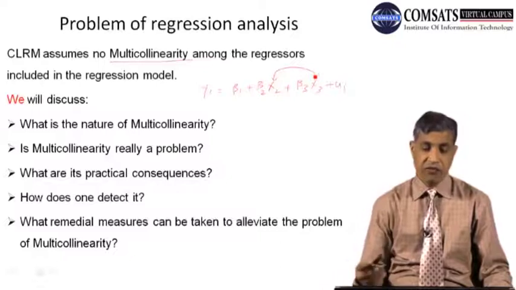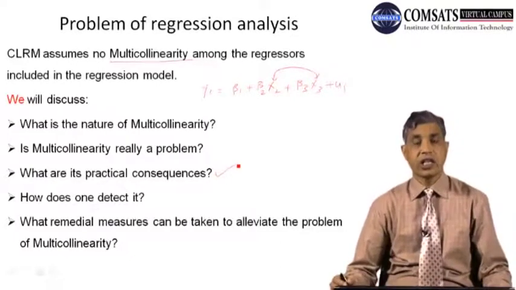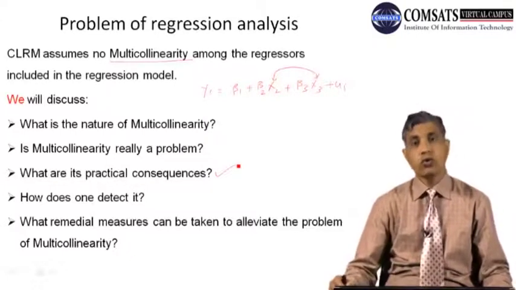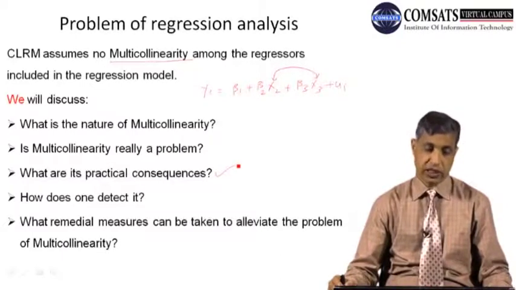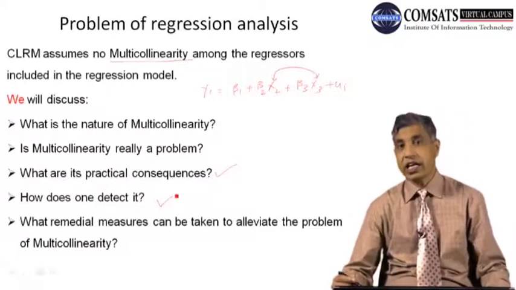Then we will see what its practical consequences are. If multicollinearity is present in your data and you run the regression, what are its practical consequences? And then we will see how one detects it.